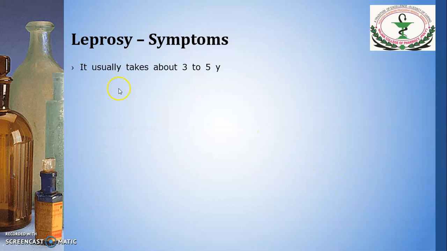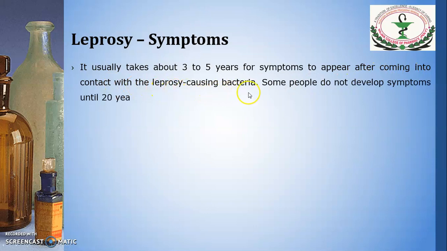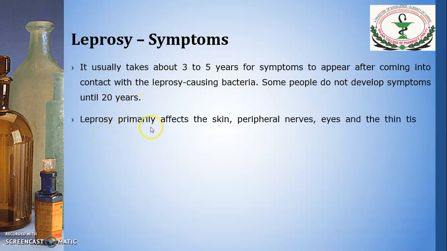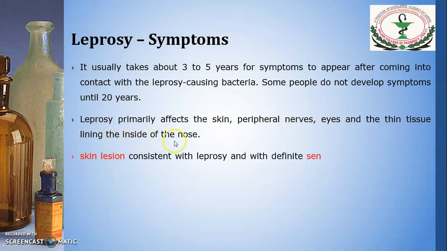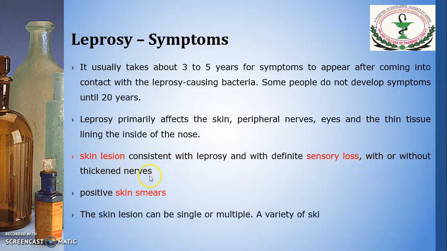Symptoms. Normally it takes around 3 to 5 years for symptoms to appear after coming into contact with leprosy causing bacteria. Some people do not develop symptoms until 20 years. Leprosy primarily affects the skin, peripheral nerve, eyes and thin tissue lining inside the nose. The main symptom is skin lesion, consisting of leprosy with definite sensory loss with or without thickened nerve.